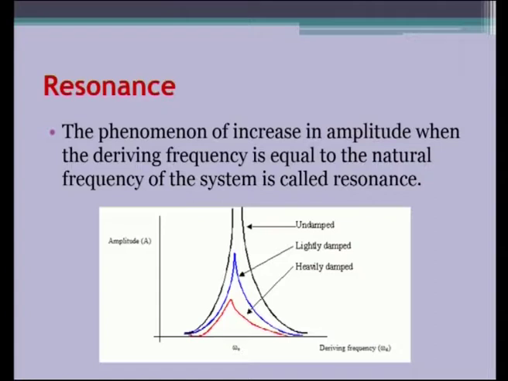The phenomenon of increase in amplitude when the driving frequency is equal to the natural frequency of the system is called resonance. So, the resonance is given here as a graph. When we plot a graph between the amplitude and the driving frequency omega d, we get the resonance curves like this. All the curves have the maximum amplitude at a particular value of frequency. That frequency, when we see, it is the natural frequency omega naught.